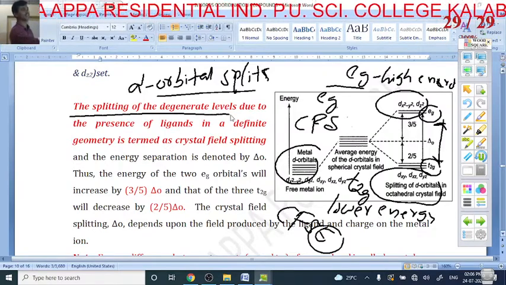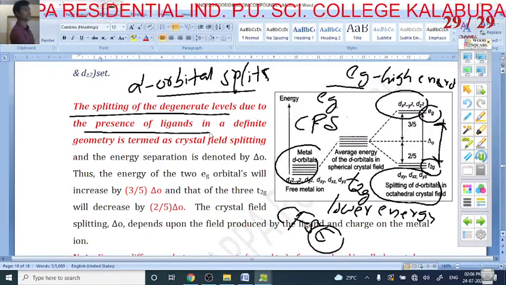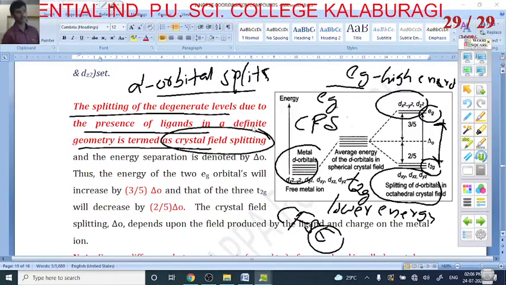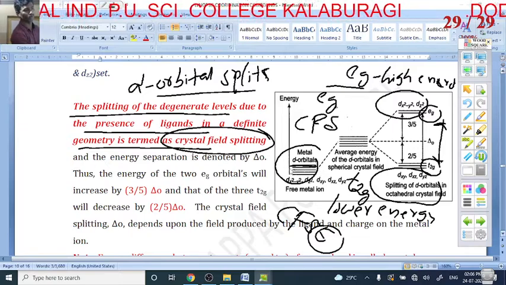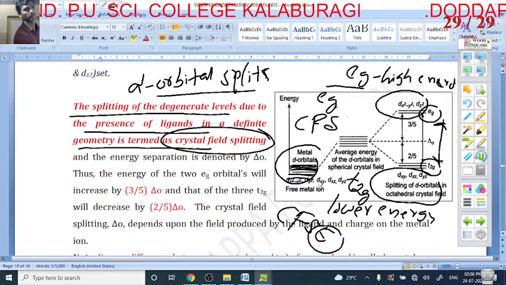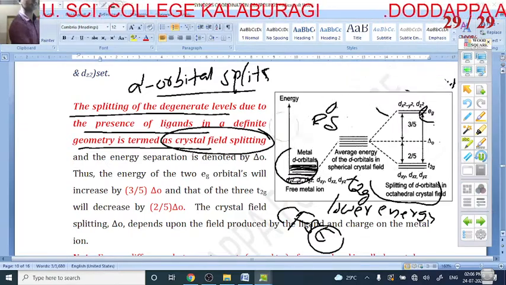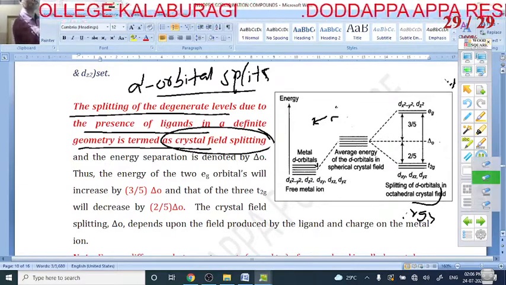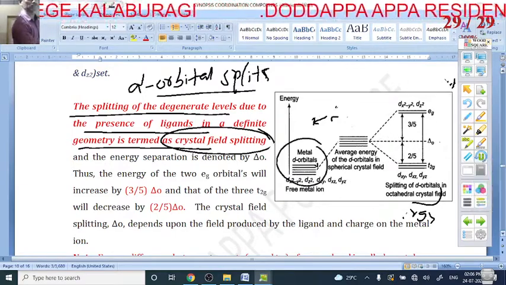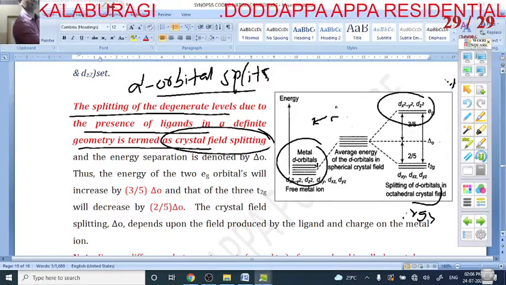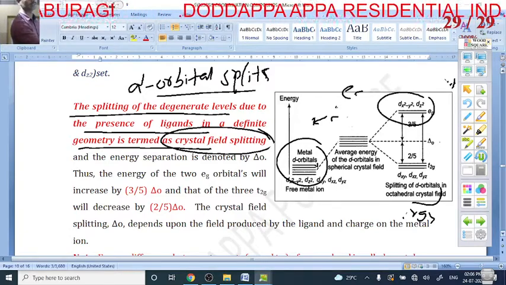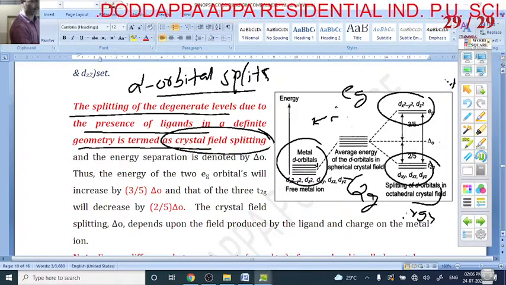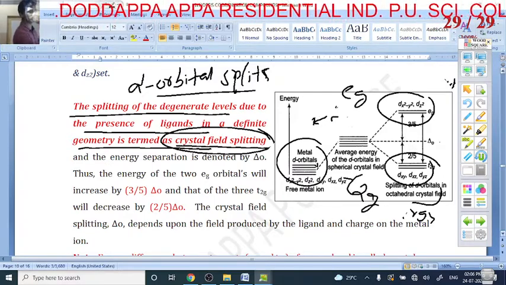The splitting of the degenerate level due to the presence of ligands of different geometry is termed crystal field splitting. These 5d orbitals split into two sets: one is the eg set, and these three are the t2g set.